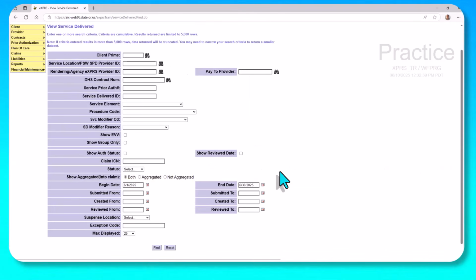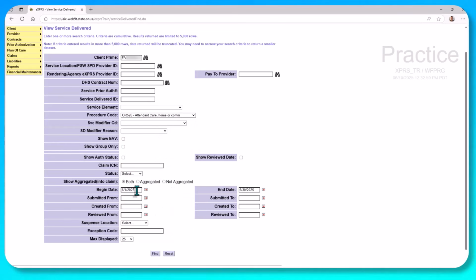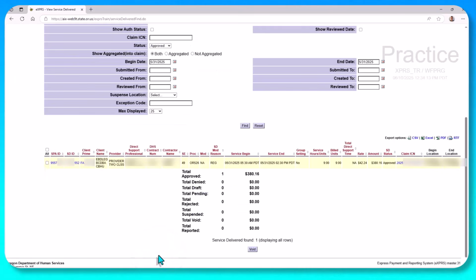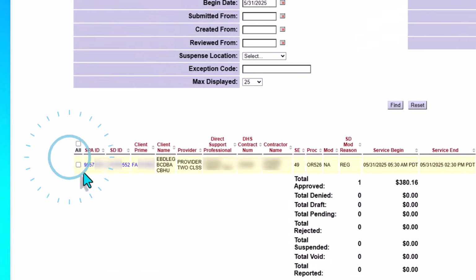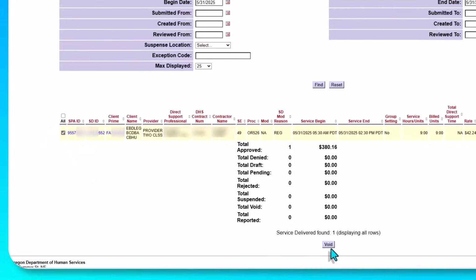Now, one more important thing about this page is it allows you to take action on SDs. To do so, enter in your search criteria, and then make sure to select the status. In this case, I'm going to select Approved. Then select Find. And what's different this time is that because I've selected a status, the checkbox on the left-hand side is now enabled. This allows me to check the box and take any action that's listed here at the bottom of the screen. The actions are dependent on both my permissions as a user, but also the status of the SD that I'm working with.